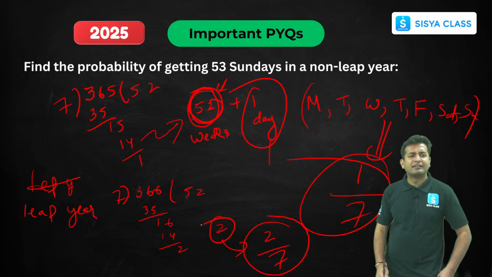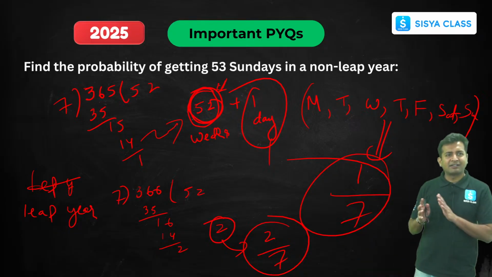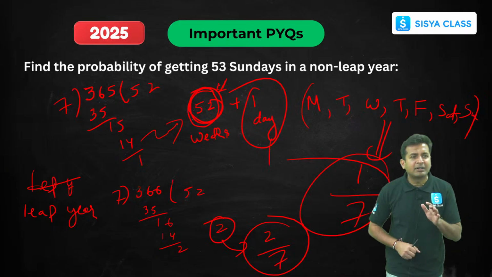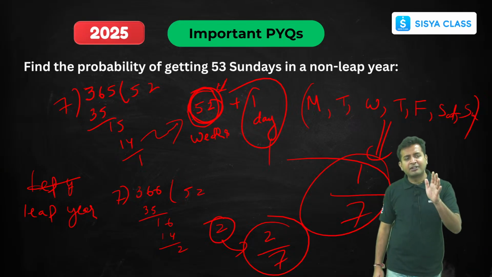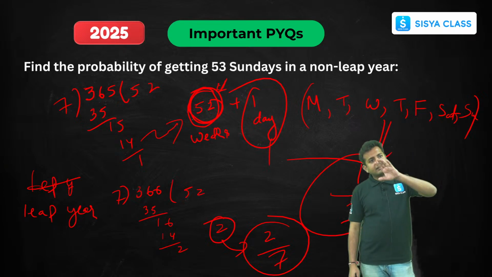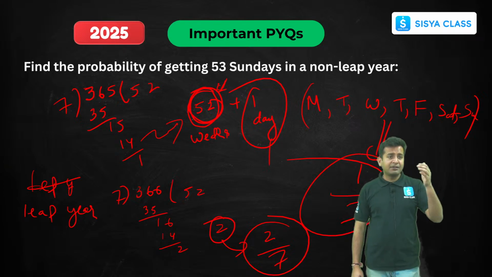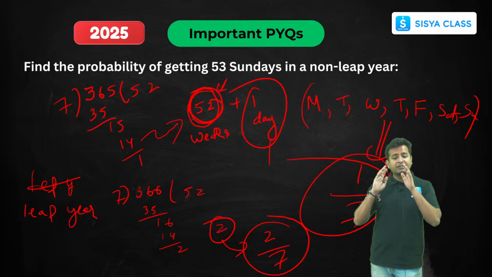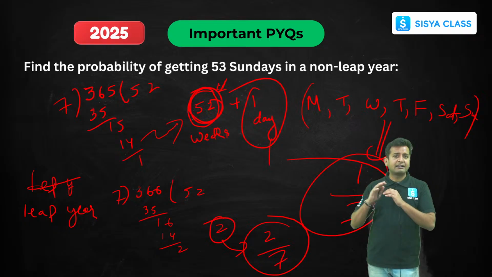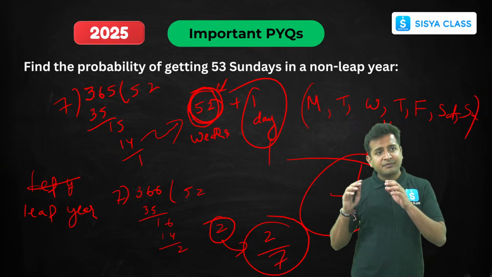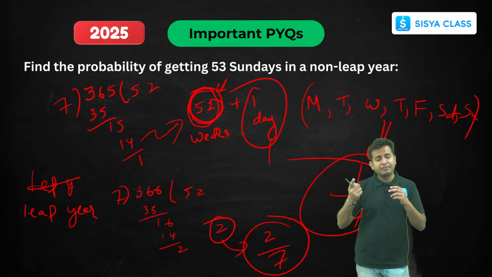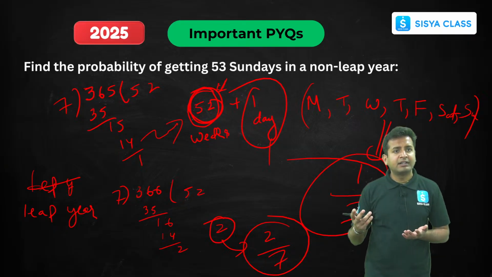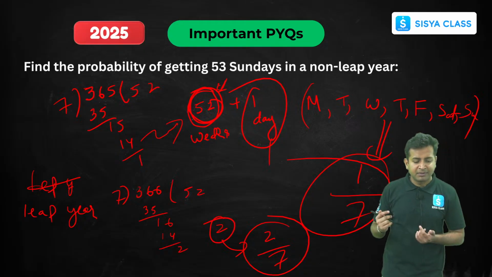Clear? Easy? Simple? These types of questions they can ask here and there, non-leap year and leap year. I've seen that multiple times they have asked this question, so you have to be very mindful with it. Divide 365 by 7, you'll get 52 weeks and 1 day. 366 divided by 7, you'll get 52 weeks plus 2 days. So the sample space is Monday, Tuesday, Wednesday, Thursday, Friday, Saturday, Sunday, 7 days. And we have 1 day in a non-leap year, and 2 days in a leap year. That is the favorable outcome, so 1 upon 7 and 2 upon 7 will be the answers respectively.